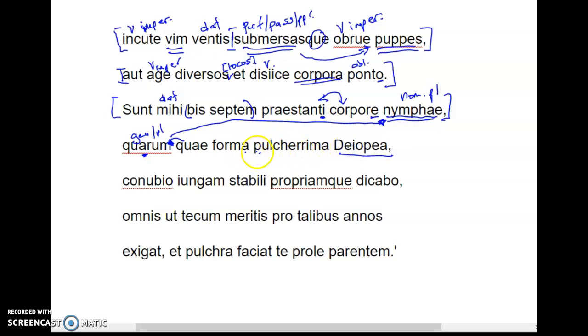Diopeia is the most beautiful in forma, in beauty, in shape, in body. You can decide exactly what that means. She has the most beautiful forma, appearance, aspect might be a nice way to put that.